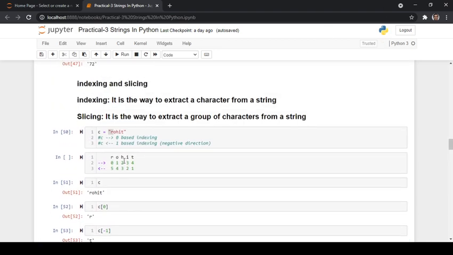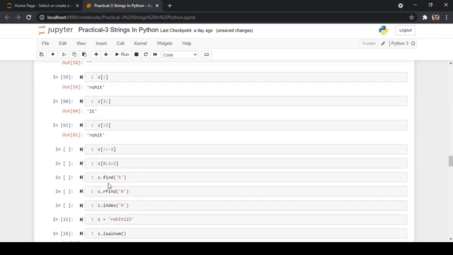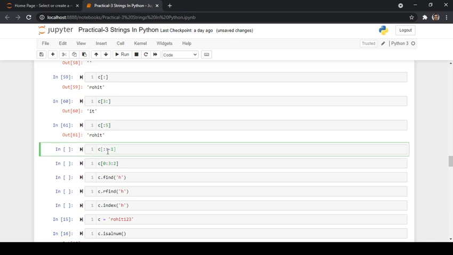But if you want to reverse the string, if you want instead of Rohit, Tihor, the reverse string, what you do is you select the starting index. Whenever you basically give this, it is going to print the entire string. But apart from the starting index and the ending index, there is one more index known as the step value. Step value tells us by what step we have to take the strings into consideration.